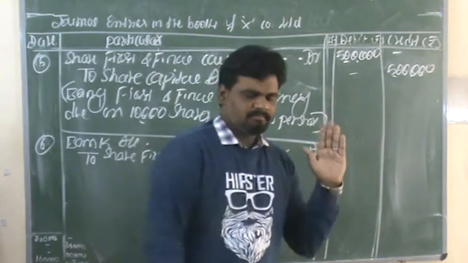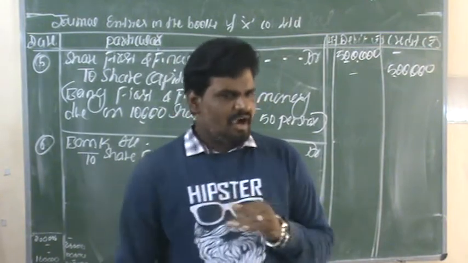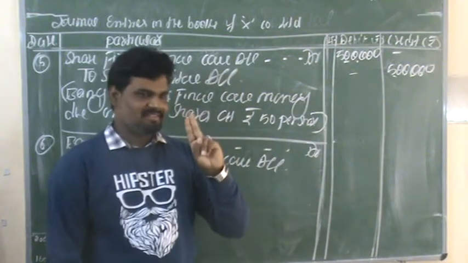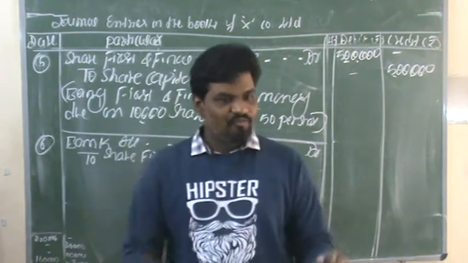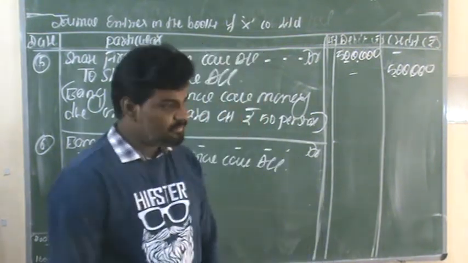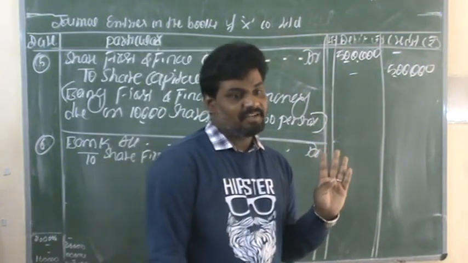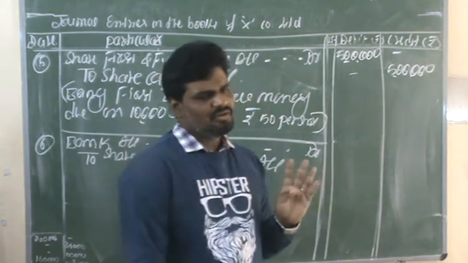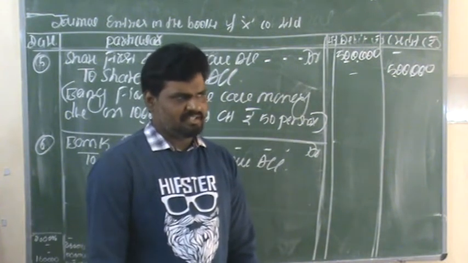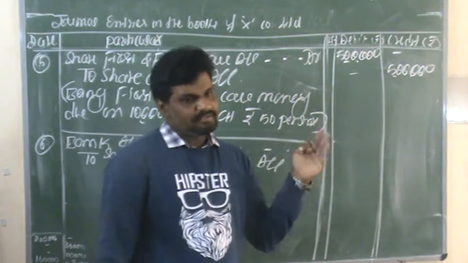Actually, in this question, the public has subscribed all the shares and the money was duly received, except for 2,000 shares on the first and final call. At the time of first and final call receiving, they are not receiving the amount for 2,000 shares. So out of 10,000 shares, they are not receiving 2,000 shares. I mean 10,000 minus 2,000, 8,000 shares, right?